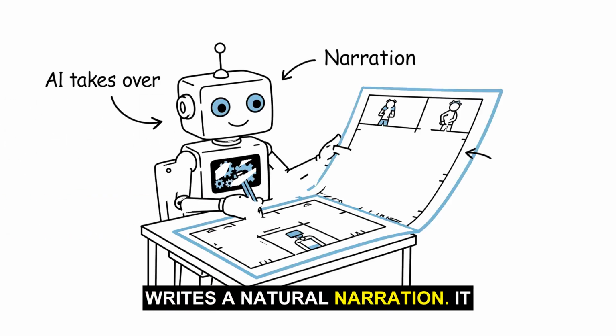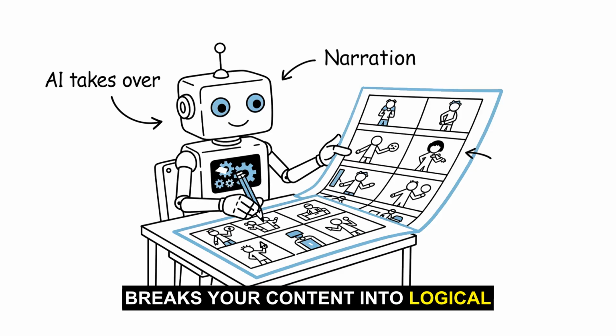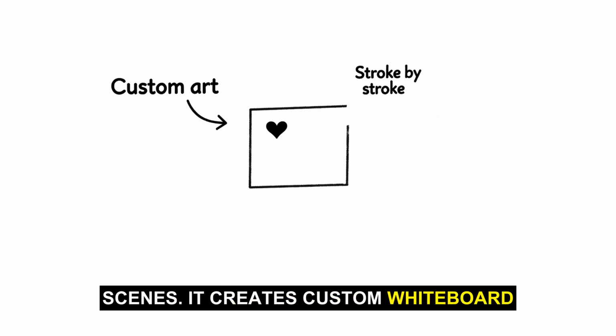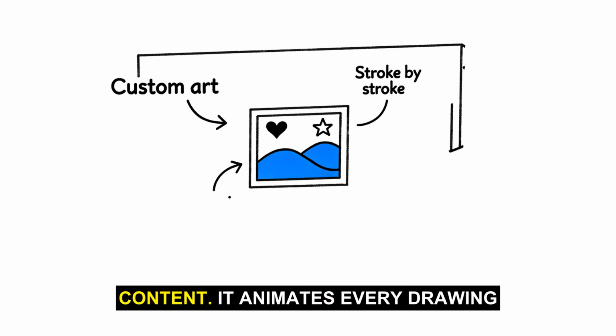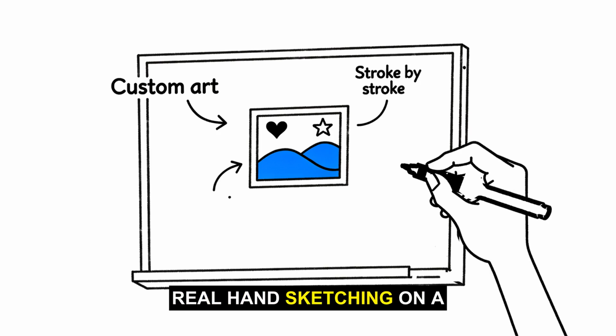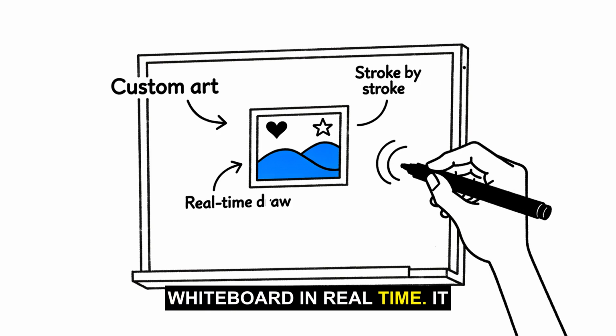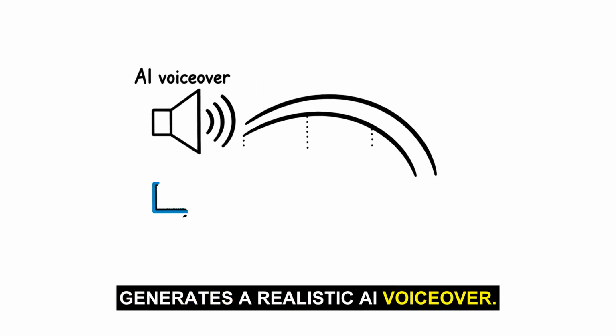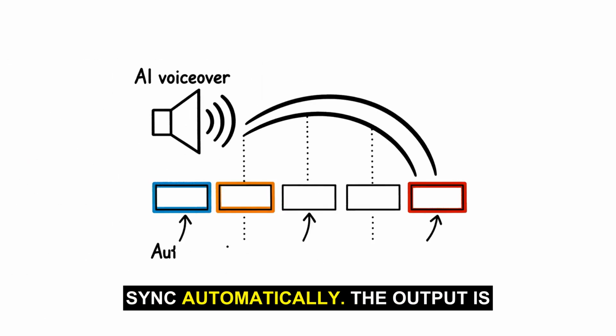It writes a natural narration. It breaks your content into logical scenes. It creates custom whiteboard illustrations built specifically for your content. It animates every drawing stroke by stroke, like a real hand sketching on a whiteboard in real time. It generates a realistic AI voiceover, and it locks captions in sync automatically.